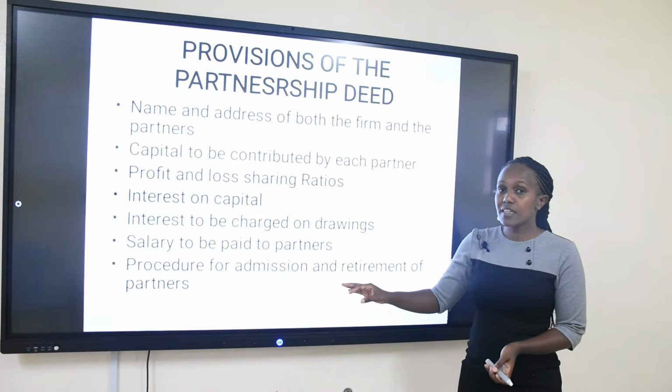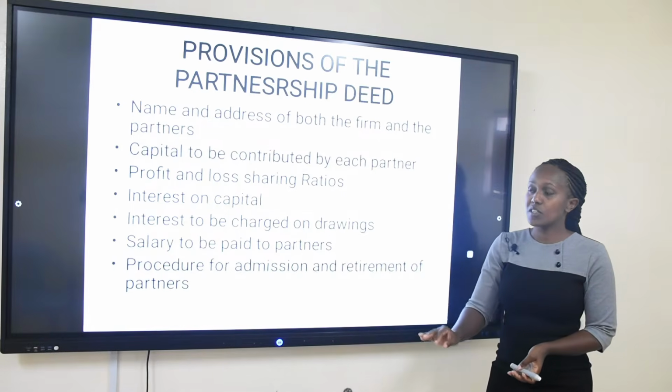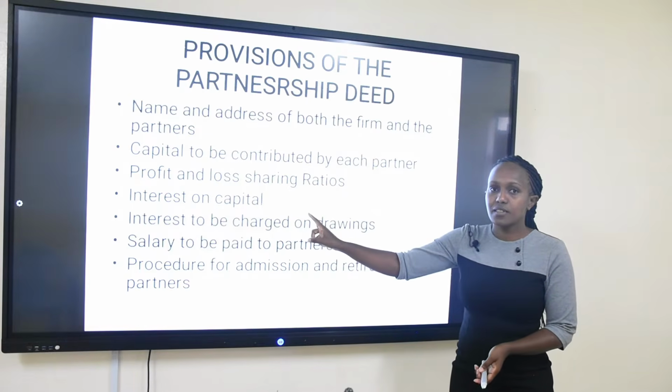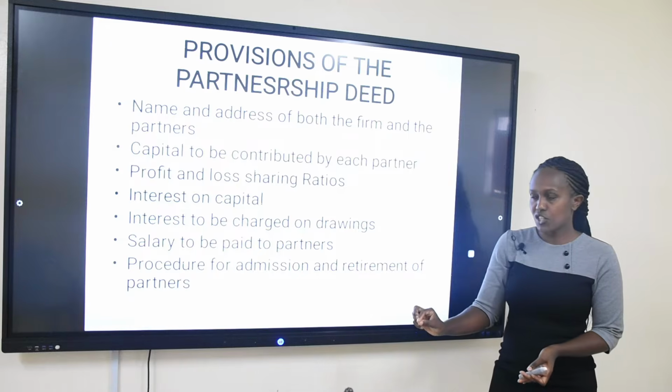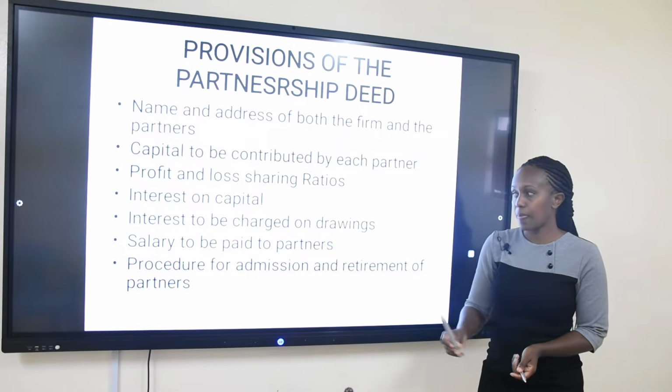So they have to agree. We are saying it's not mandatory whether there will be interest on capital, and if it is there, how much is it going to be?